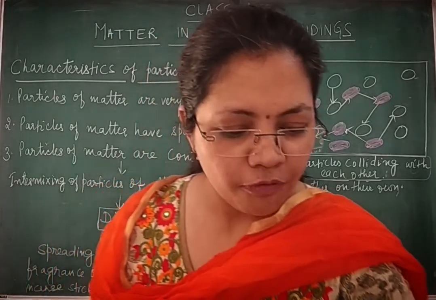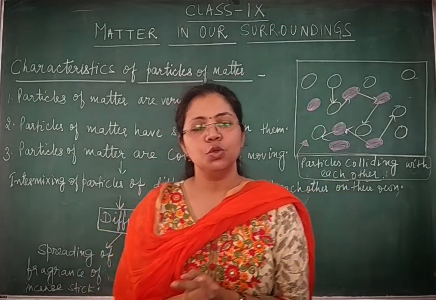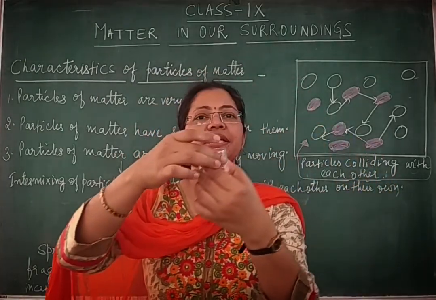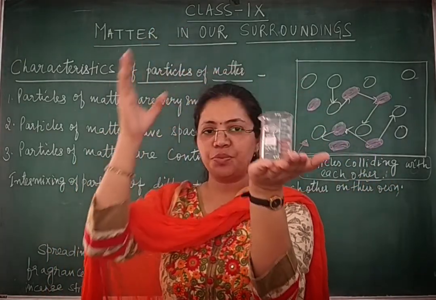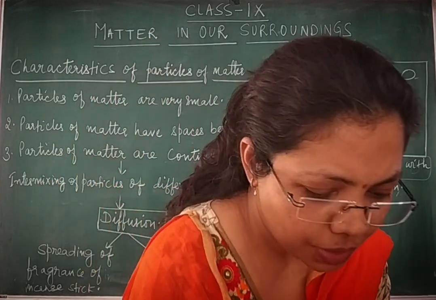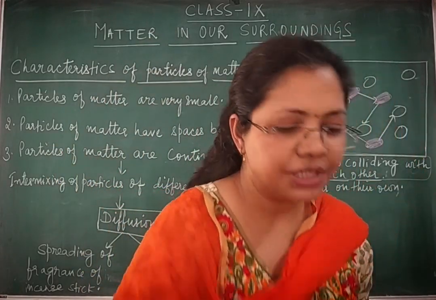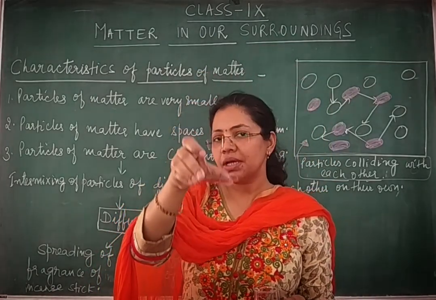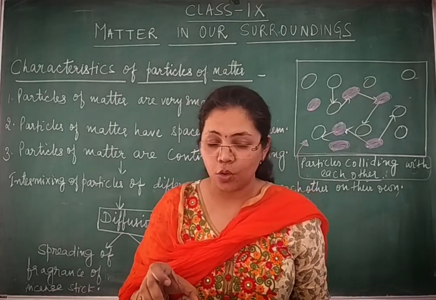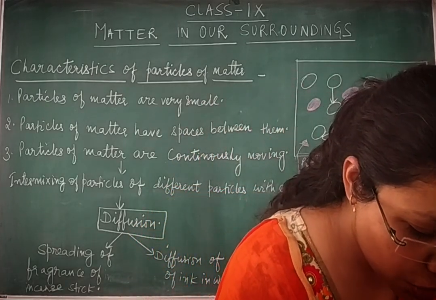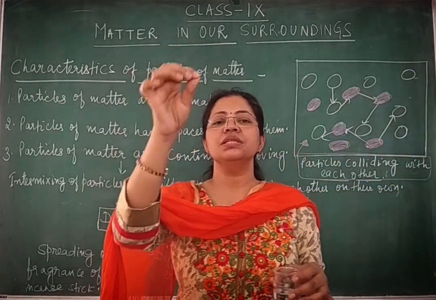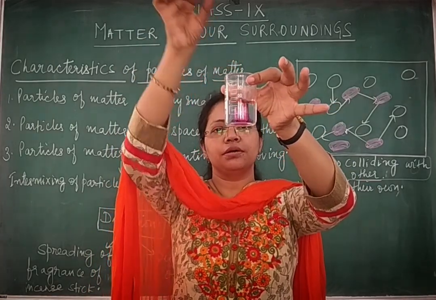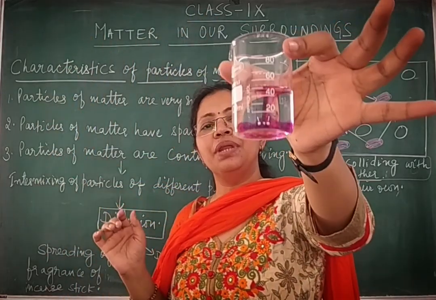So, to show two of them, I am going to perform two simple activities in front of you. For the first activity, I have water in this beaker. Now, in this beaker, I will add 2-3 crystals of potassium permanganate, the same chemical compound which I used in my previous video also. So I have taken 2-3 crystals of potassium permanganate and I am going to add them in this water. Now clearly observe what is happening.